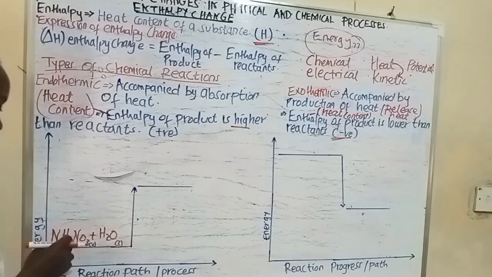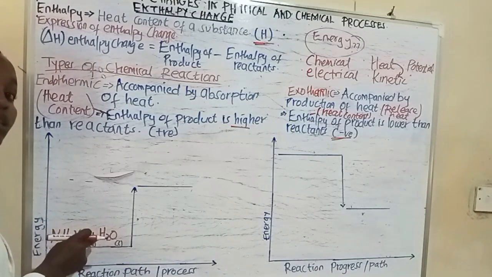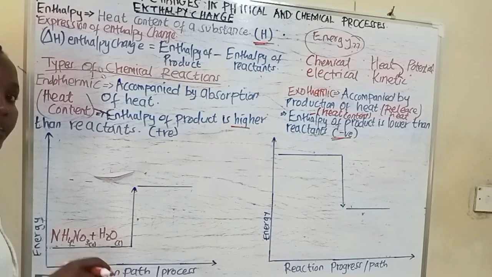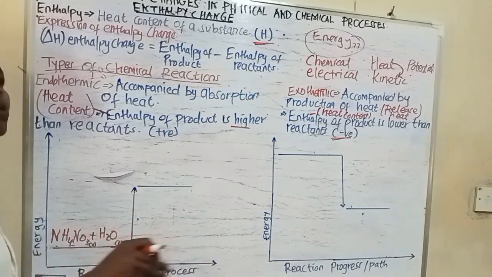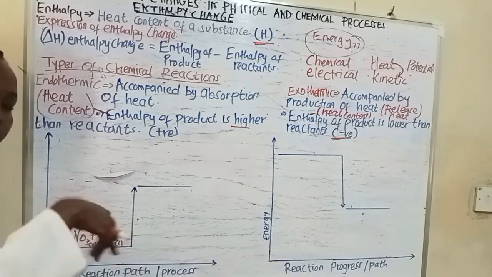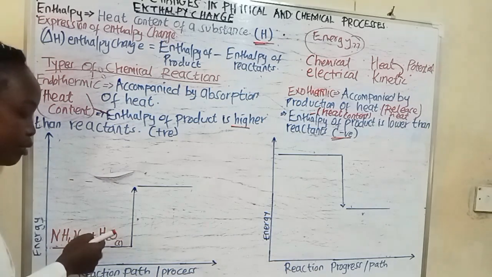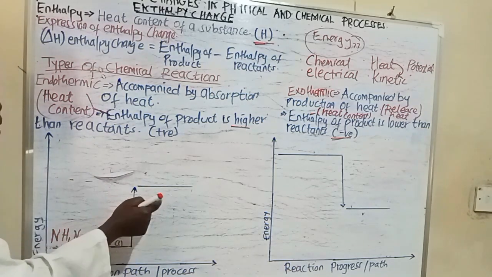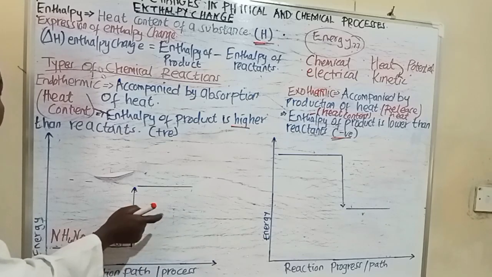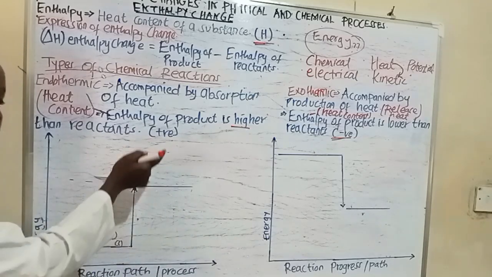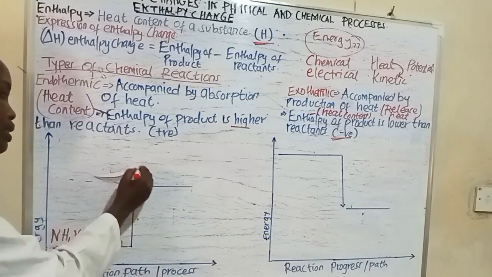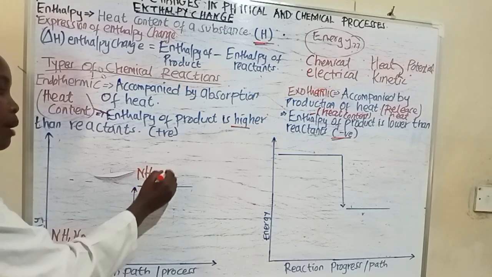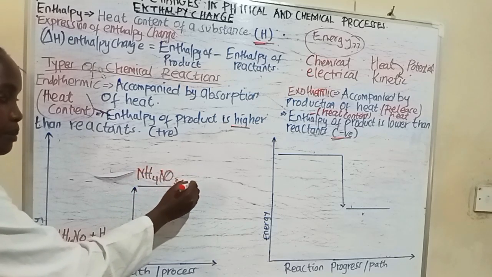We are going to see the ammonium nitrate, solid, absorb heat energy from its surrounding, and its surrounding is water. So here energy is being absorbed for you to form your product, which is simply aqueous ammonium nitrate.